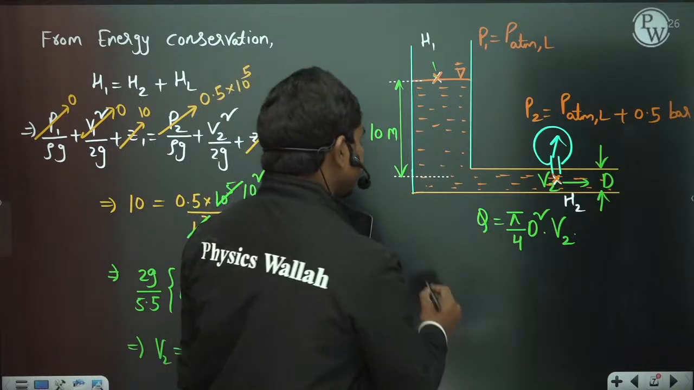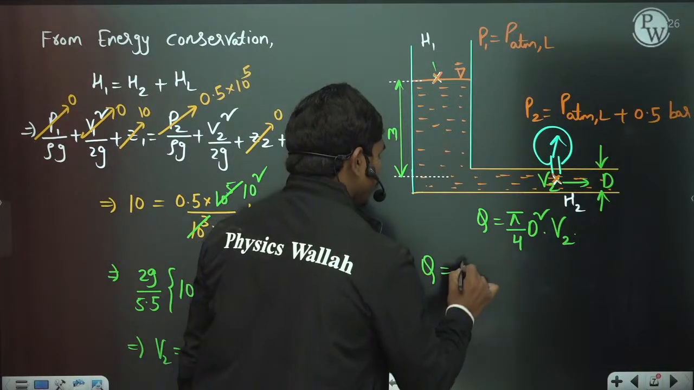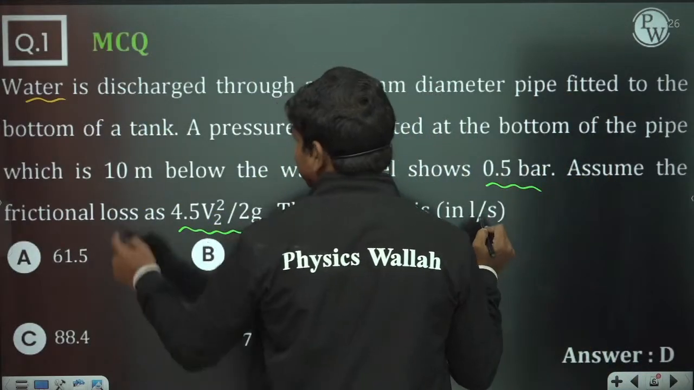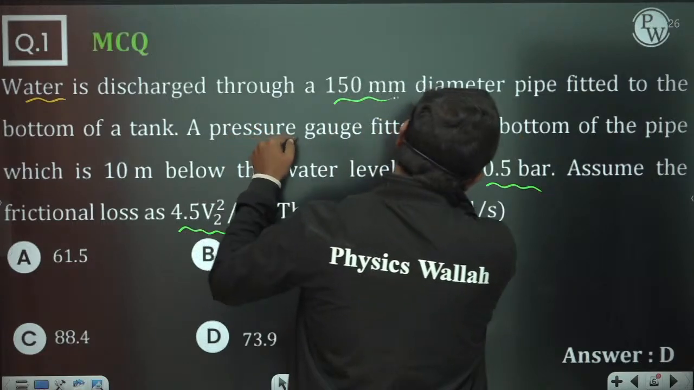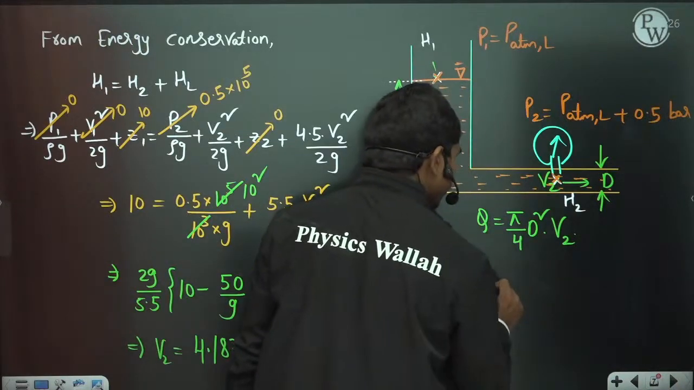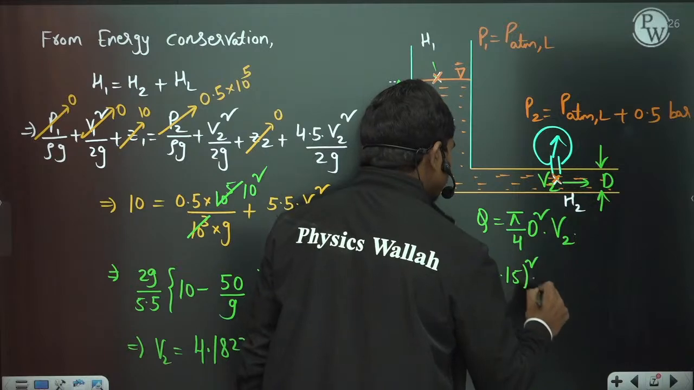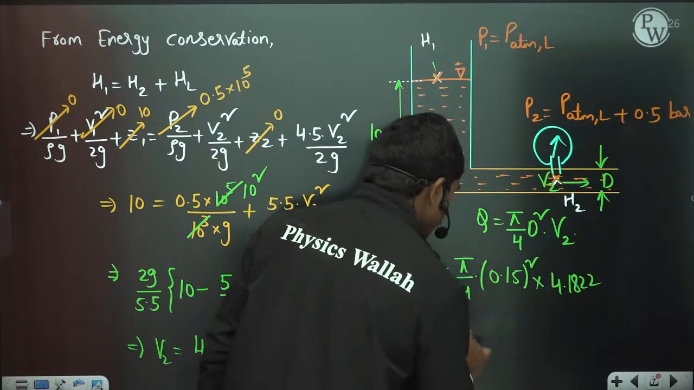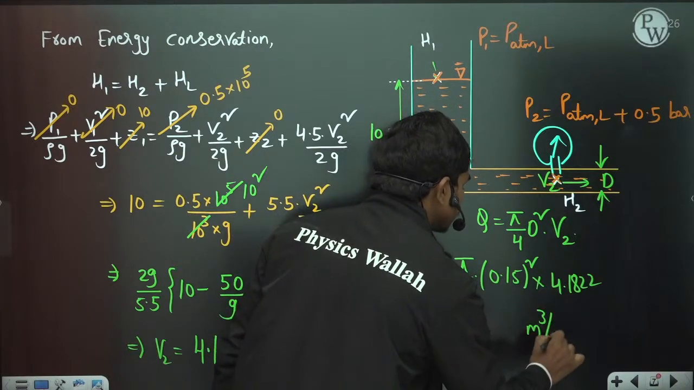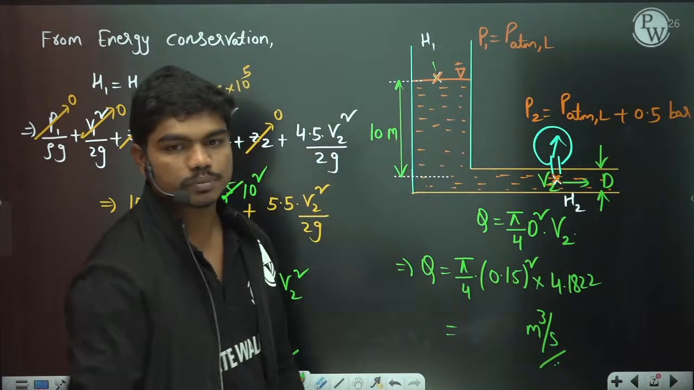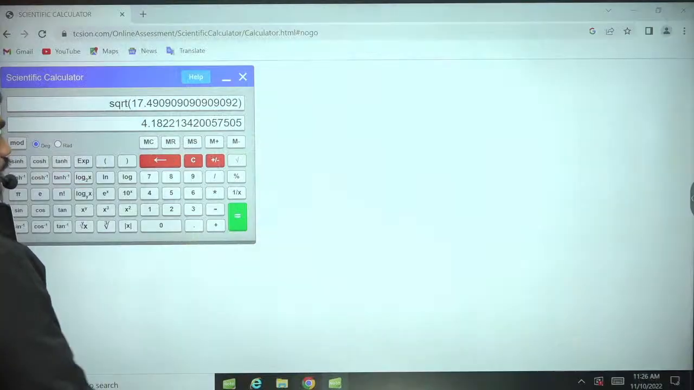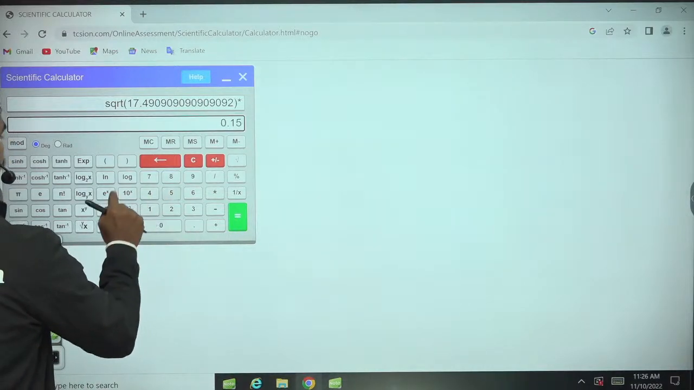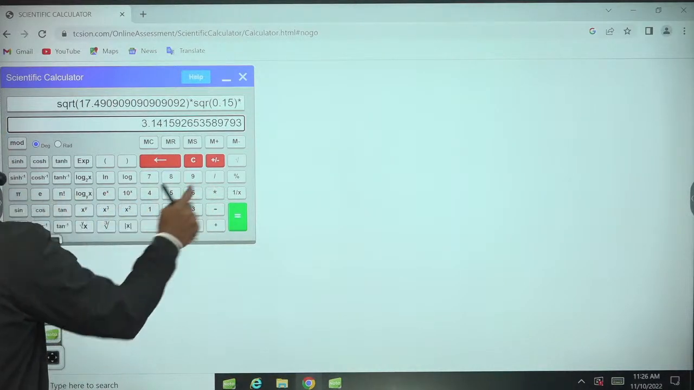Now if you substitute here, Q is equal to pi by 4 times the diameter square times V2. What is the diameter of the pipe? You have seen the diameter of the pipe is 150 mm, given here. So 0.15 whole square times V2, and the V2 value is 4.1822. So these many meter cube per second is the answer. This is the value in meter cube per second. So let us calculate this value: 4.1822 as it is, into 0.15 square into pi by 4.